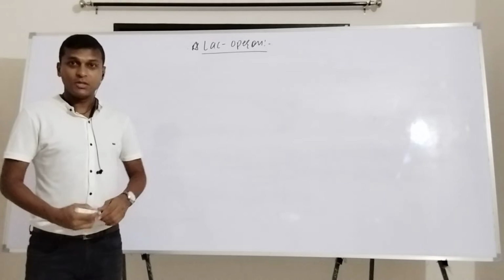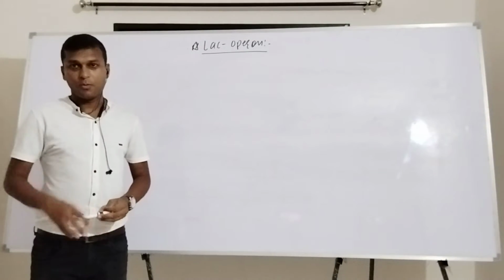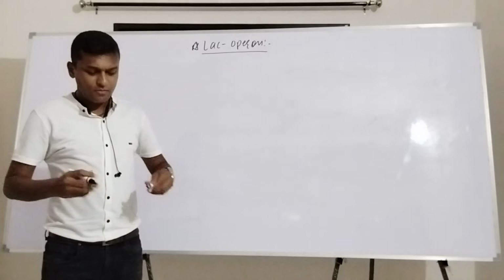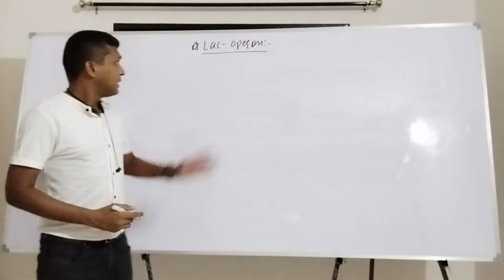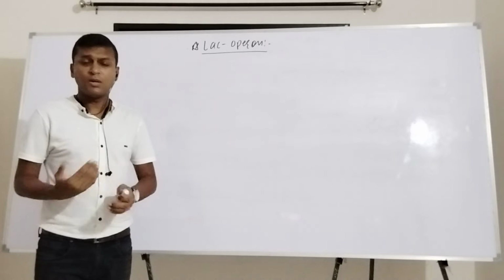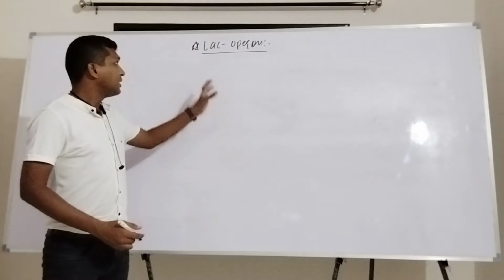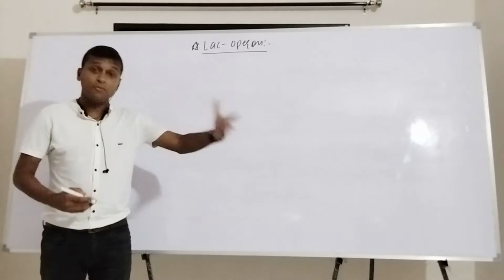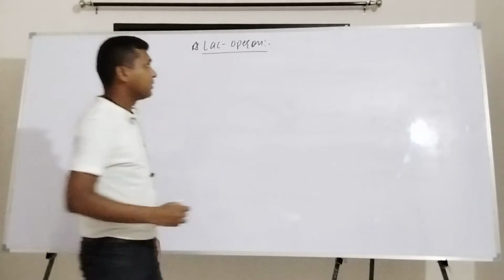And today we are going to see one topic from 12th standard that is called as Lac-operon. Let's try to understand what this Lac-operon is. First of all, what is an operon? Operon basically is a model. Lac-operon is also a model. Operon basically is a model of how something operates. If it is related with any particular gene, for example, here we are talking about lac gene, in that case, how this lac works, that particular model itself is called as Lac-operon.